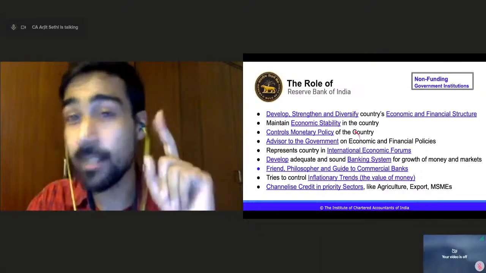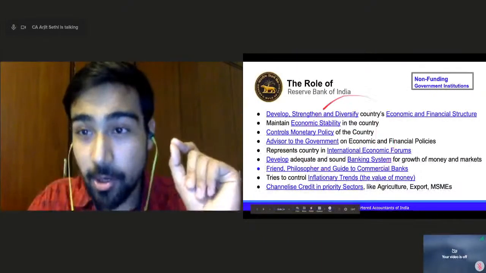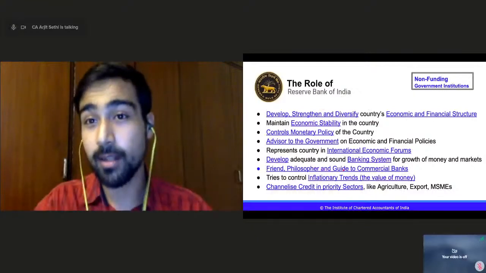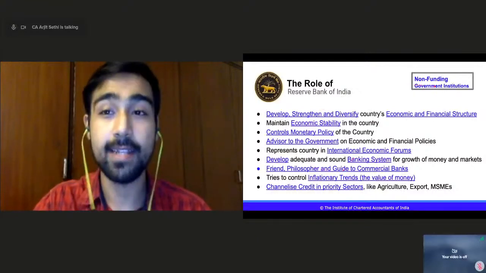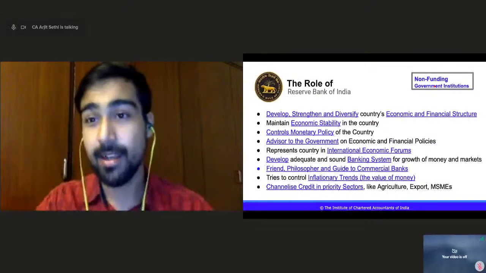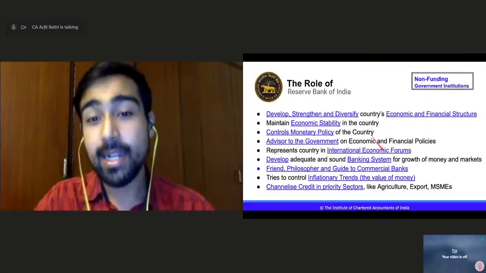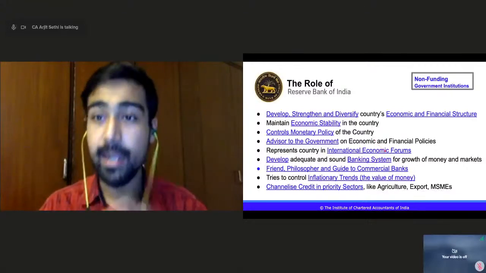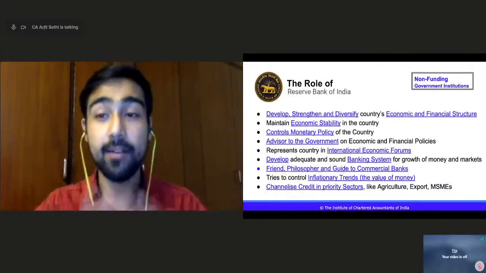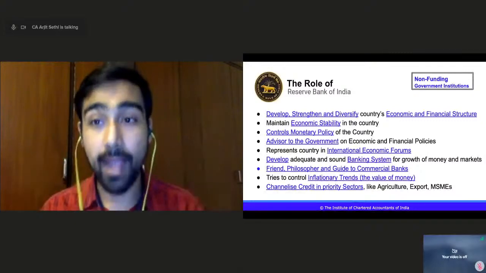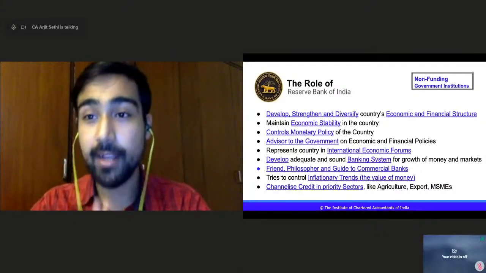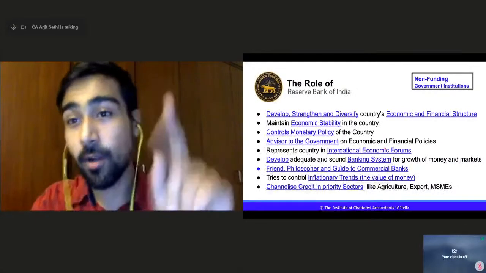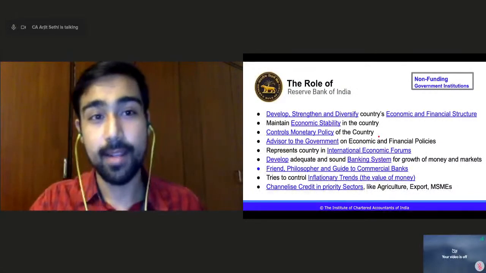As a non-funding institution, we did not read that RBI is giving out money. It is not giving out money to anyone. It is a non-funding institution. It is creating an environment. It is checking, developing, strengthening, and ensuring that the economic and banking environment is faring well in the economy. It is not giving out money. It's a non-funding institution.